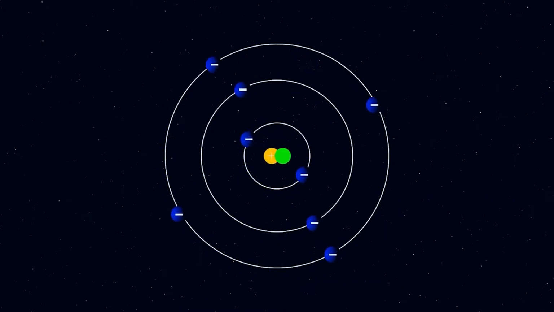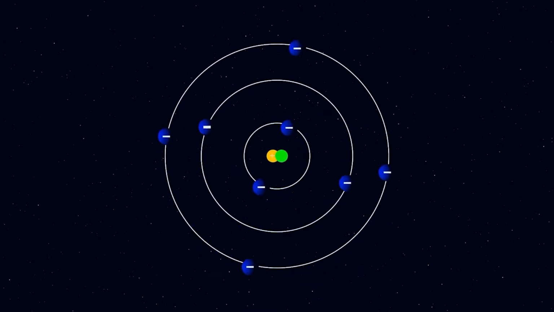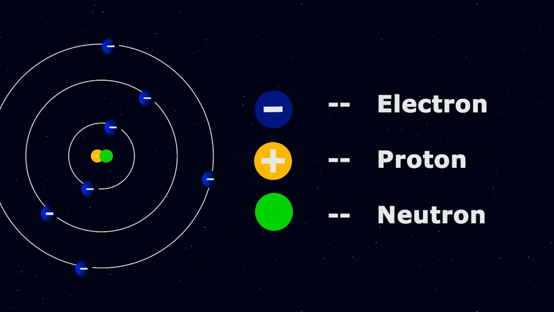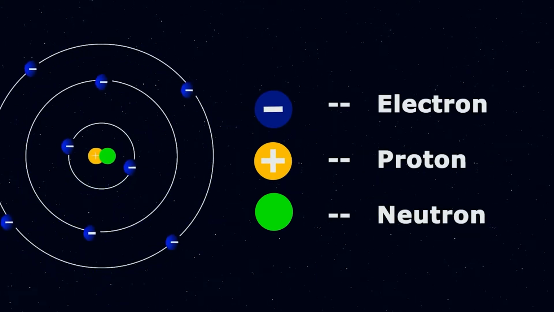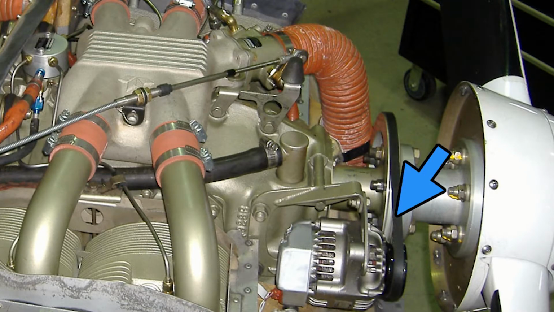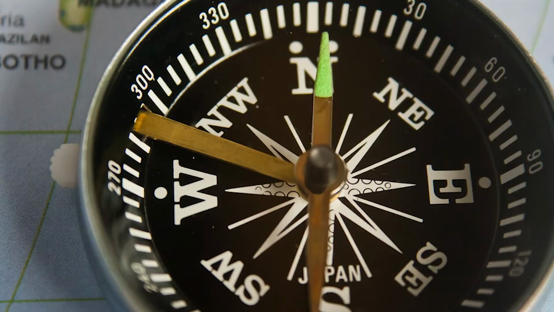2. We know electrons are negatively charged. Protons are positively charged. Neutrons are neither positive or negative. The nucleus is made out of protons and neutrons, so electrons are attracted to the nucleus by the electromagnetic force. Also, this force helps make electricity on airplanes with the use of an alternator. It even helps navigation with a magnetic compass.